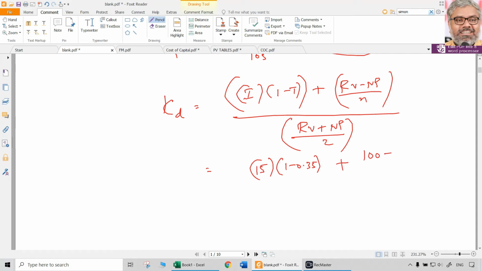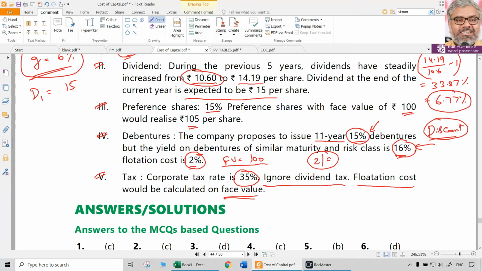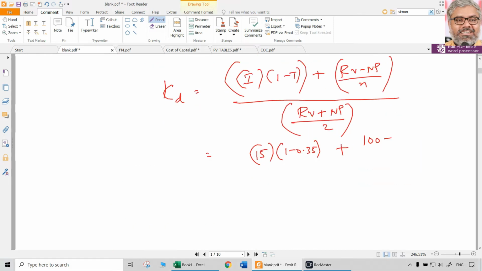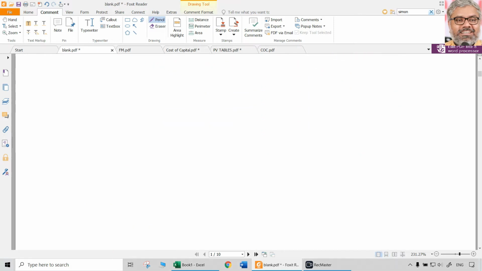Main point here is that net proceeds is not known. That means, what is the issue price of these debentures? That is not given directly. Indirectly information is given, so we have to calculate what could be the value of the debentures. So now we need to calculate the present value of debentures, the issue price, which could be called net proceeds.